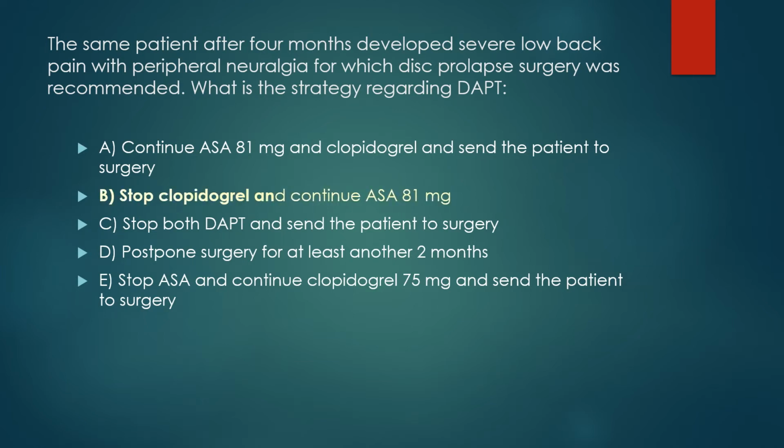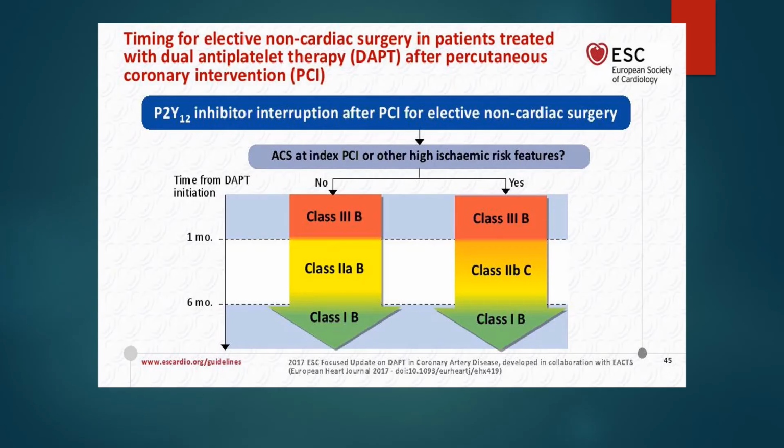Well, the right answer will be to stop clopidogrel and continue aspirin 81 mg. Now let's review the timing for elective non-cardiac surgery in patients treated with dual antiplatelet therapy after PCI. You can interrupt the P2Y12 inhibitor after PCI for elective non-cardiac surgery.